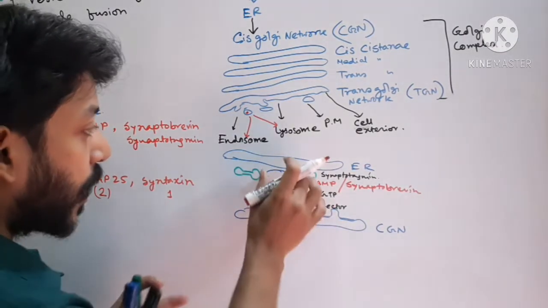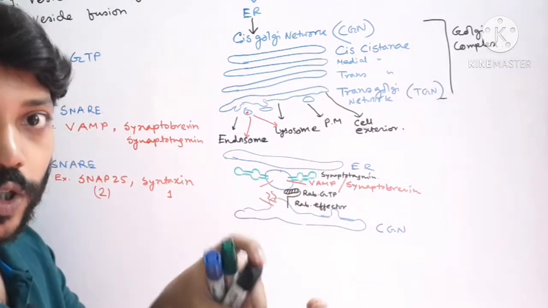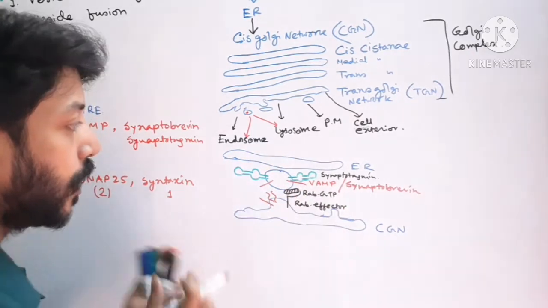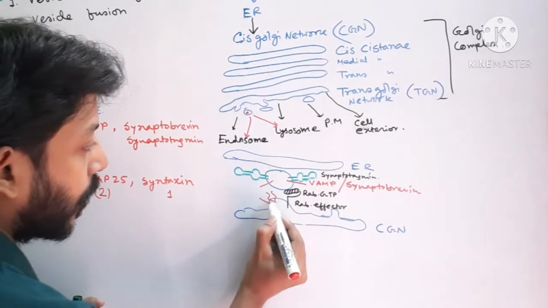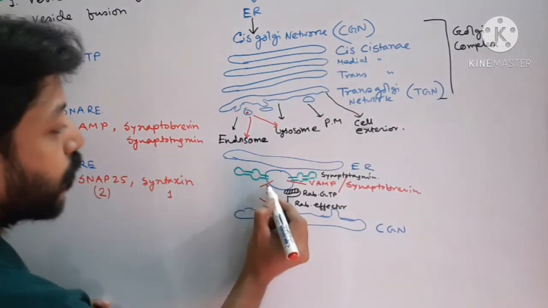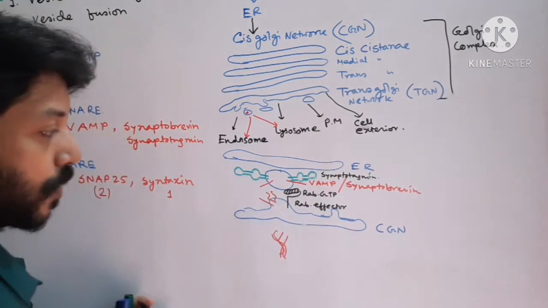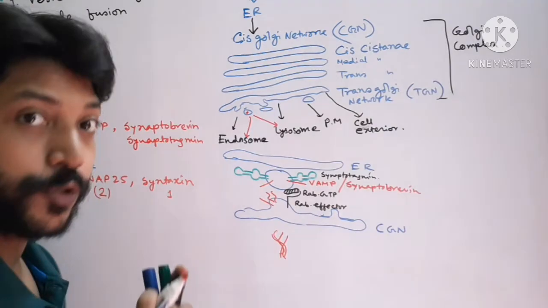Now when they come close to each other, Rab effector proteins help in the tethering or docking of the vesicles. These molecules fuse with each other. So there are three T snare and one V snare that fuse, and they form a coil structure. These four molecules form a coil structure so that this gap is reduced.